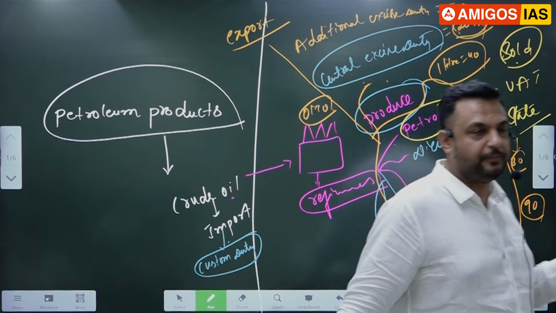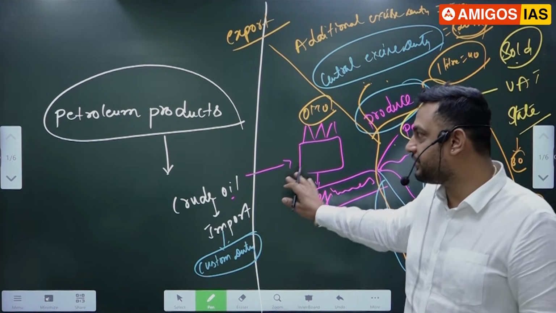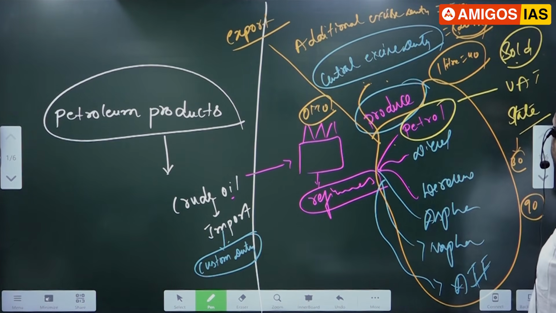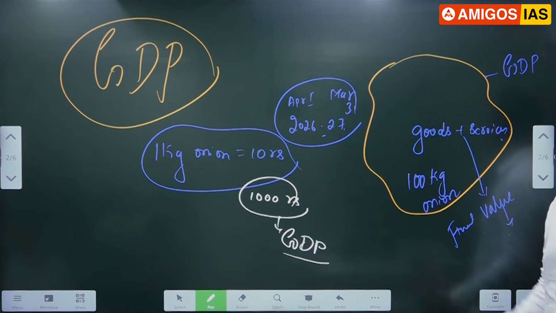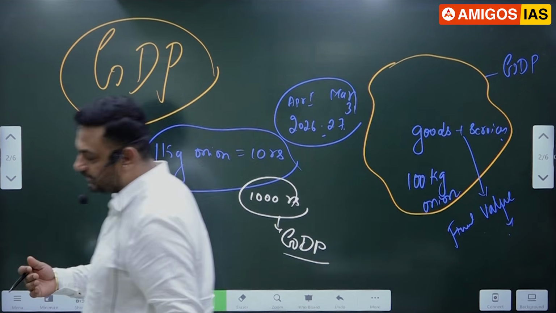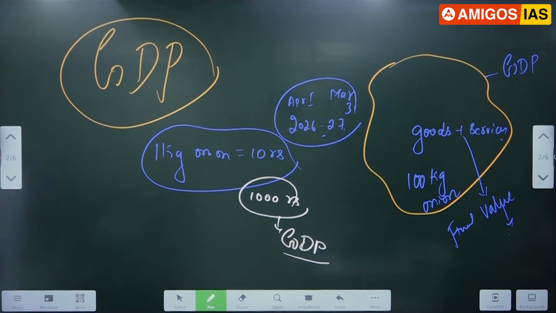So we know that the definition of GDP says that the final value of all the goods and services produced in a country for a particular financial year is called GDP. A particular financial year: obviously, sir, in India, the financial year will be April 1st to March 31st.